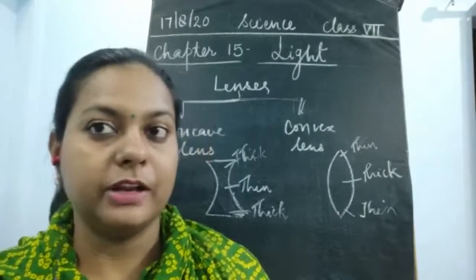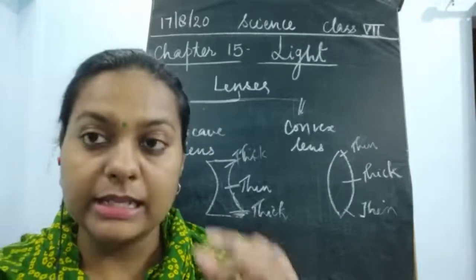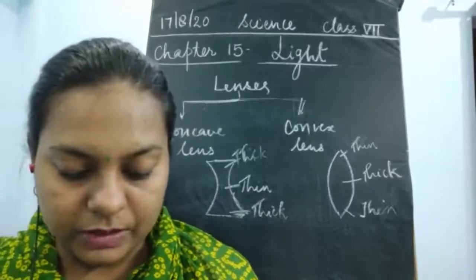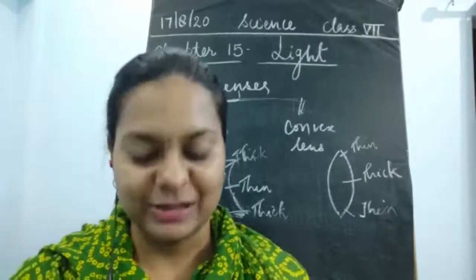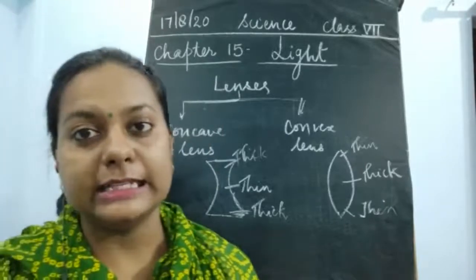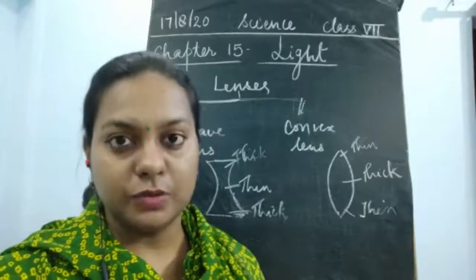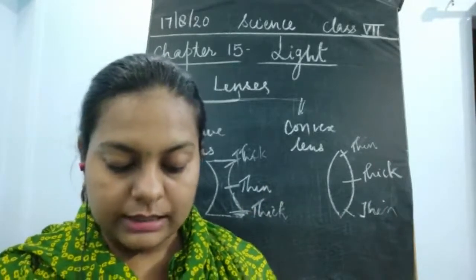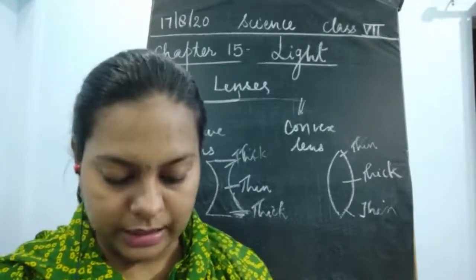The portion given in your book says that you might have seen the magnifying glass. It is used to read very small prints. You might have also observed the body parts of a cockroach or earthworm using these magnifying glasses. The magnifying glass is an actual type of lens, so these are examples where lenses are used. They are helpful in seeing the different parts of very tiny objects.